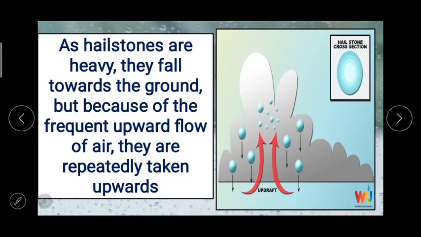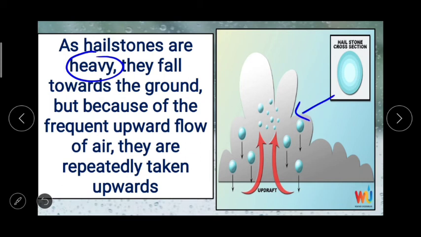Hailstones are heavy. As hailstones are heavy, they fall towards the ground, but because of the frequent upward flow of air, they are repeatedly taken upwards. Now try to understand this. They have more weight, they are heavy, so continuously because of gravitation they come towards the ground, but at the same time the flow of air upward is also strong, so it pulls them upward. Like this, here you can see in this picture, in this image.